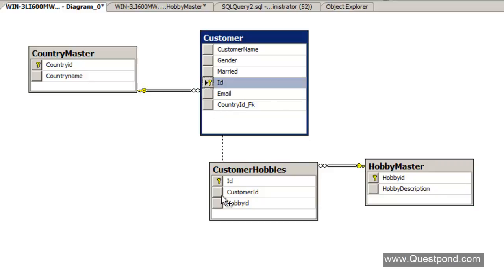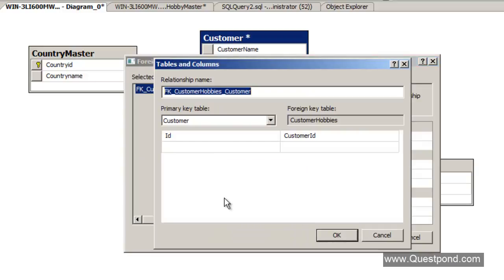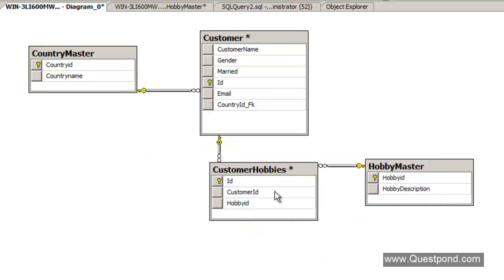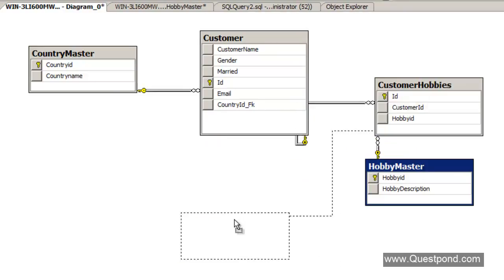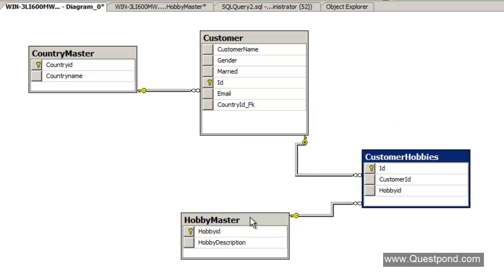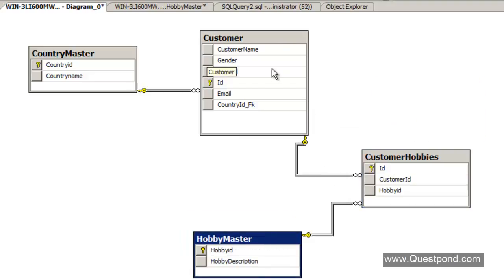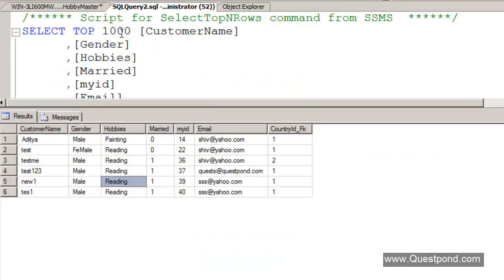I'm going to take this and create a one to many relationship with this customer ID over here, right? Save it. Great. So what do we have now, just very quickly for everyone. We have the customer table, and this customer will have many hobbies, and the hobbies will come from the hobby master, right?